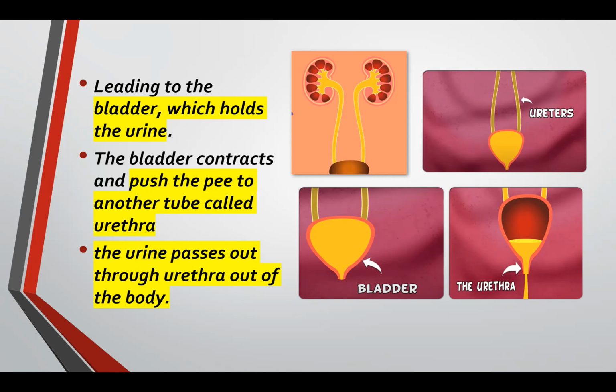What do you call the part of the excretory or urinary system that passes the urine out of the body? What do you call that tube? The urethra, very good. What organ of the urinary system filters the blood and separates the waste? Kidneys. Okay, good job everybody.